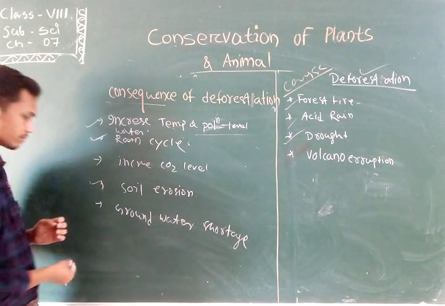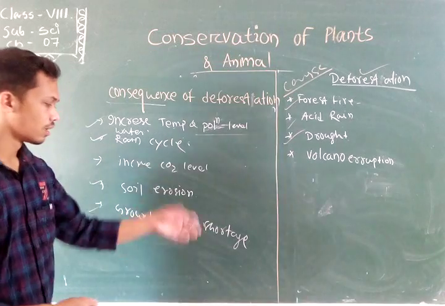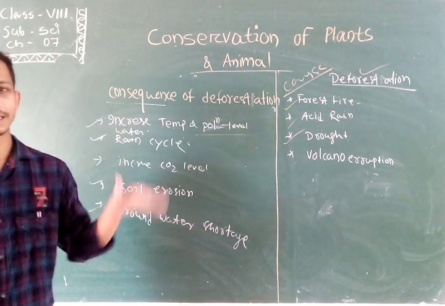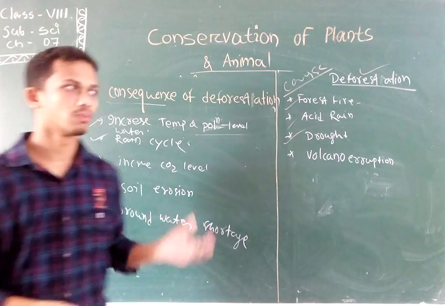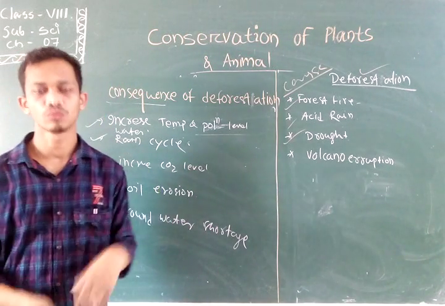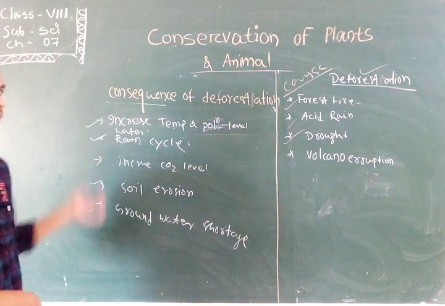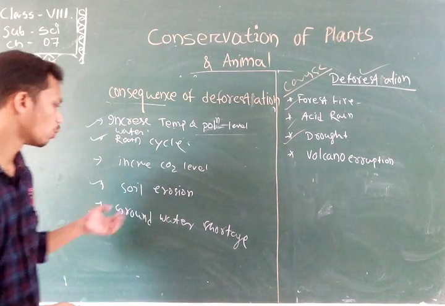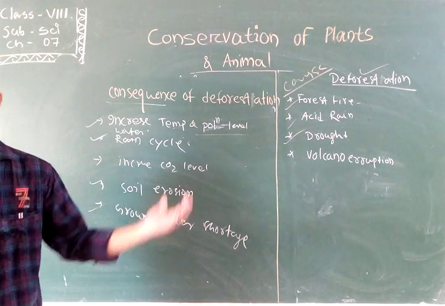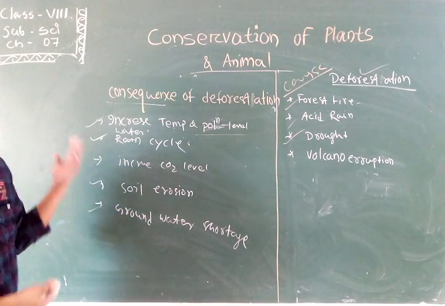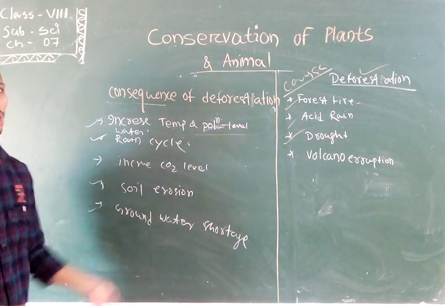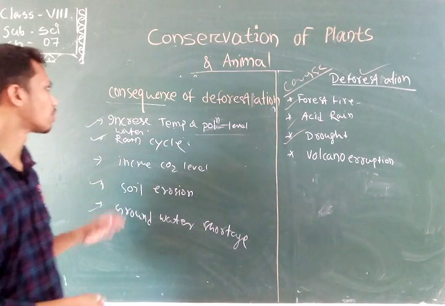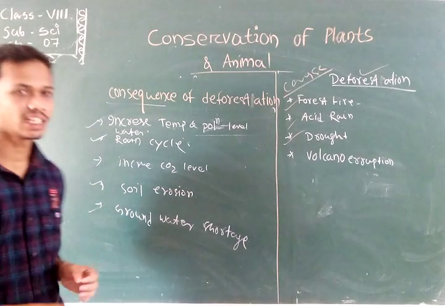Okay, next the groundwater level. Whenever the plants are there, they provide shade. As a result, the water can easily move into the ground and be converted into groundwater. If the forest is no more, then the water on the land evaporates, and there is no chance for it to pass into the ground and become groundwater. Okay, so this is all about the consequences of deforestation.